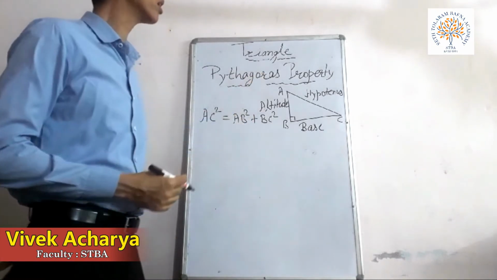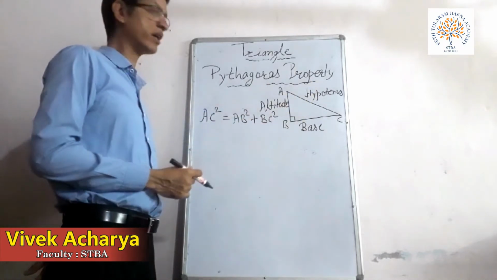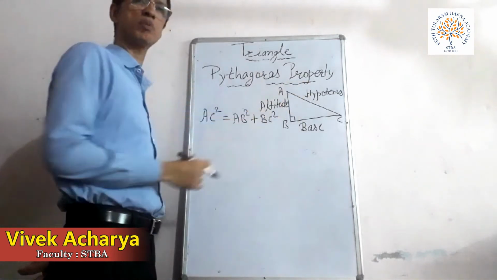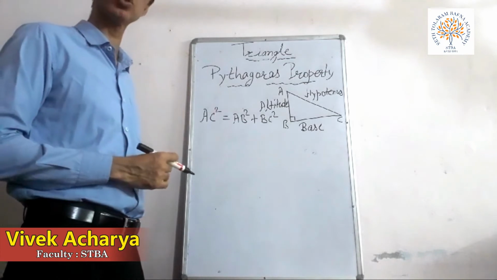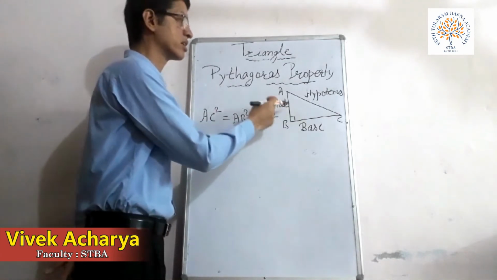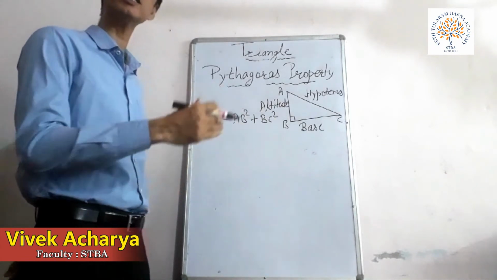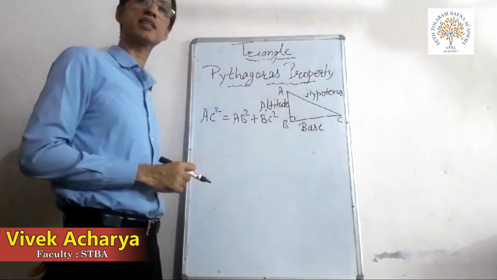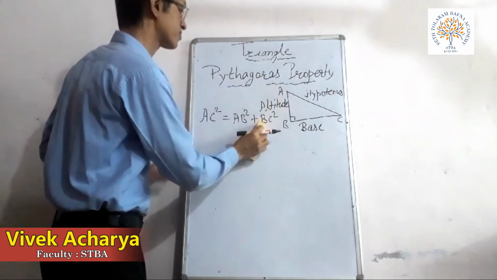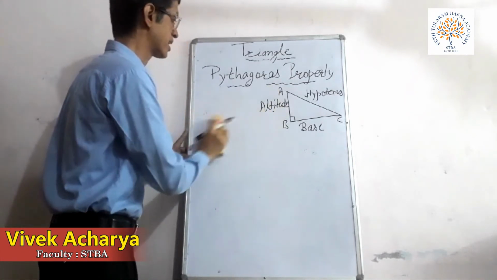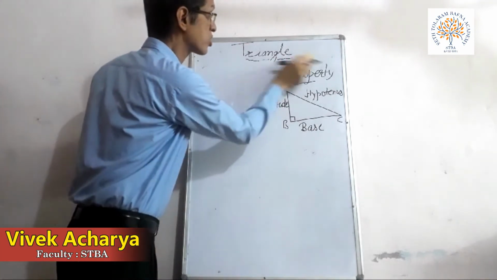Now if I take any three sides of a triangle, by the Pythagoras property we can check whether it is a right angle triangle or not. And if two sides of a right angle triangle are given, then we can find the third side of the triangle by using this Pythagoras property. Look at this example. I am explaining an example which shows the use of the Pythagoras property.